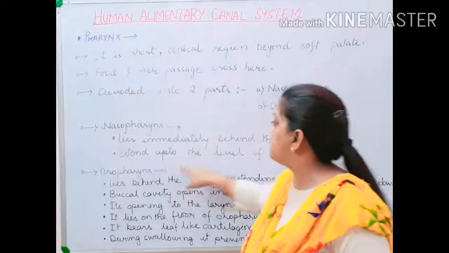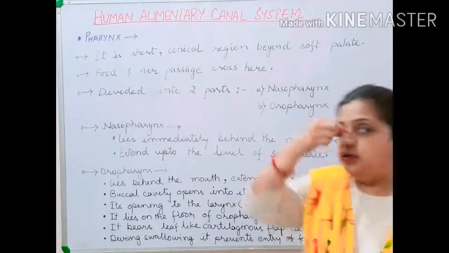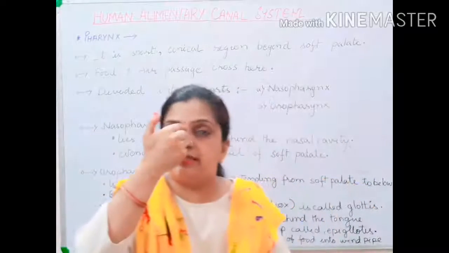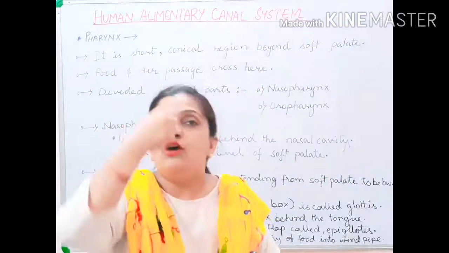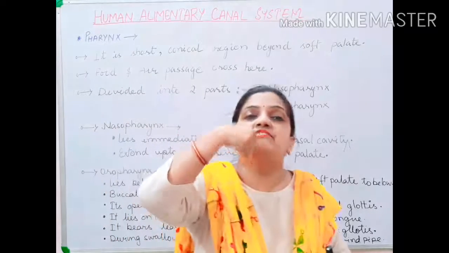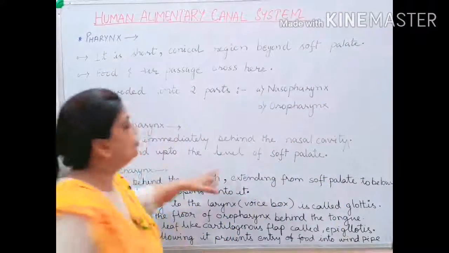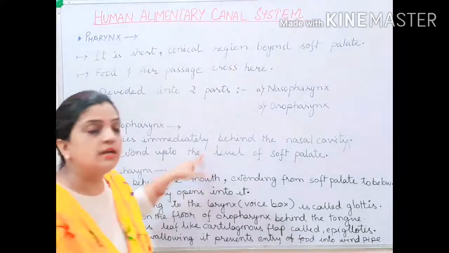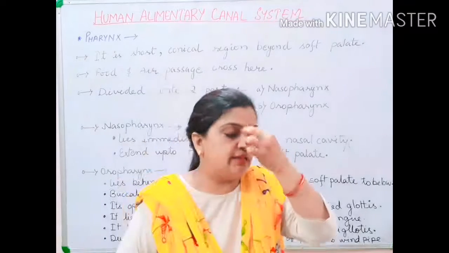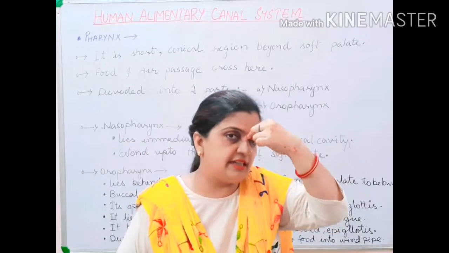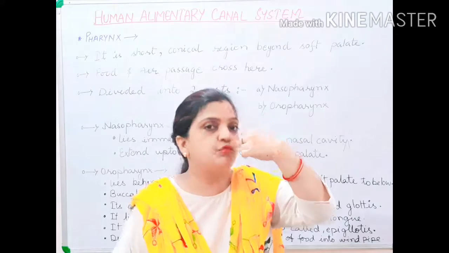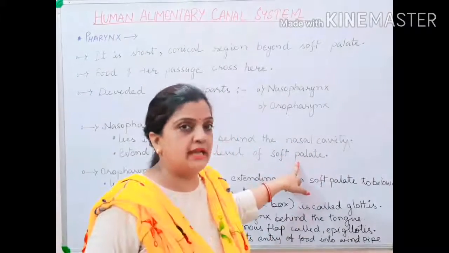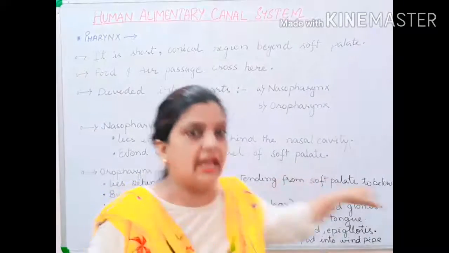Now it extends up to the level of the soft palate. Nasal cavity is here, your nasopharynx is here, and the soft palate is a little lower, where the mouth is finishing. So from here till the soft palate, it is moving down. So children, from where to where is your nasopharynx located? Nasopharynx is located at the posterior part of the nasal cavity and it extends down, moving internally till the soft palate region of the buccal cavity.